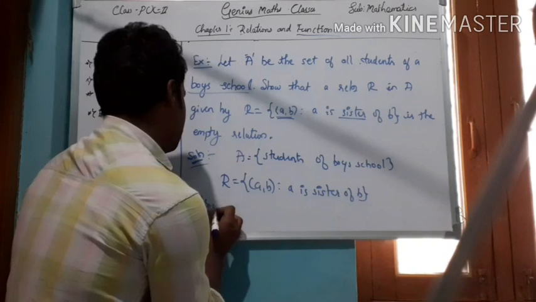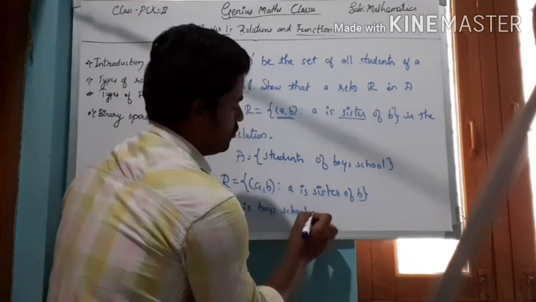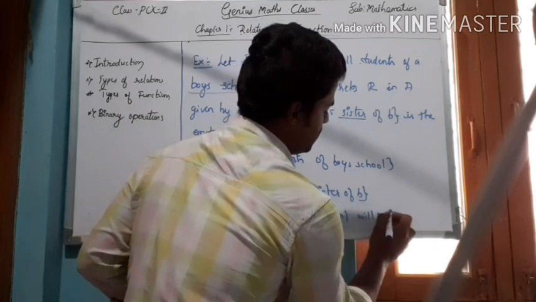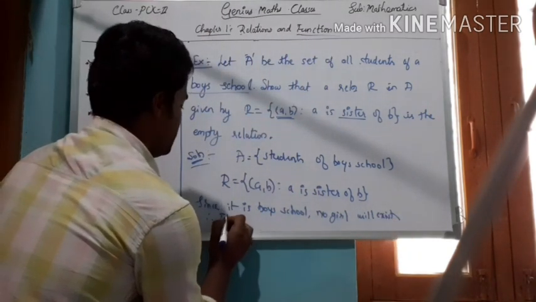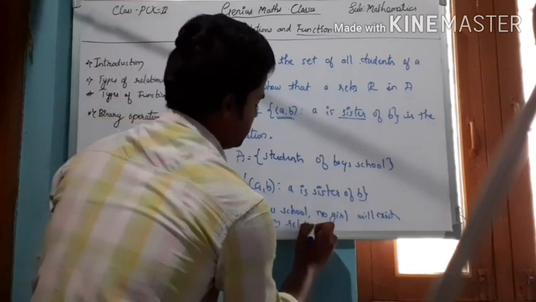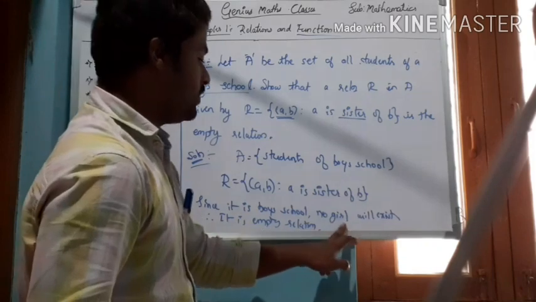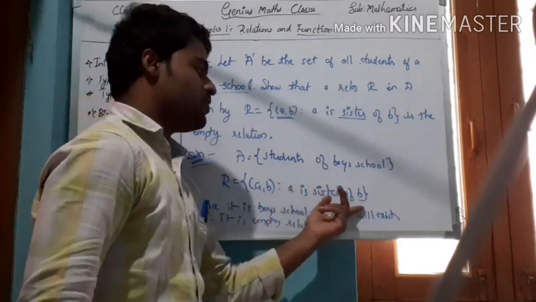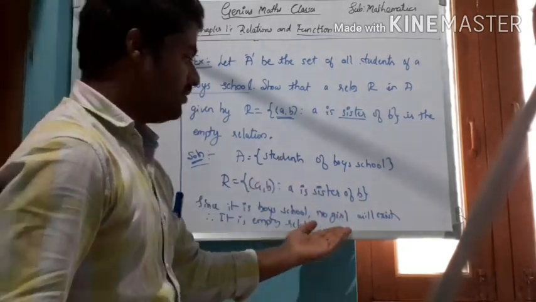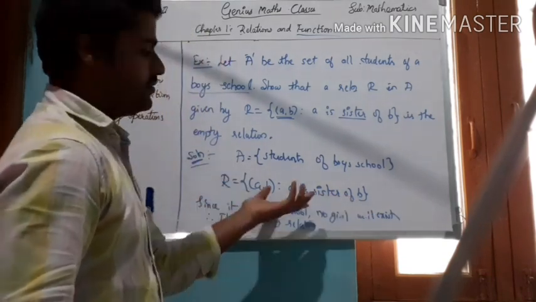Since it is a boys' school, no girl will exist, and therefore it is an empty relation. I have shown that this relation is empty because no girl exists there, and if there is no girl, then the relation A is the sister of B cannot be possible. If there is no girl in a boys' school, a sister cannot exist, and therefore this relation is the empty set.